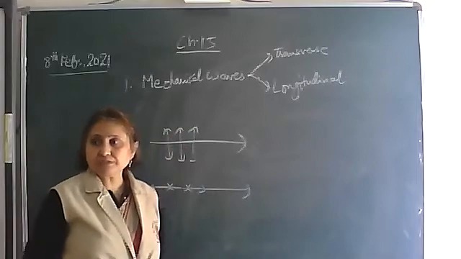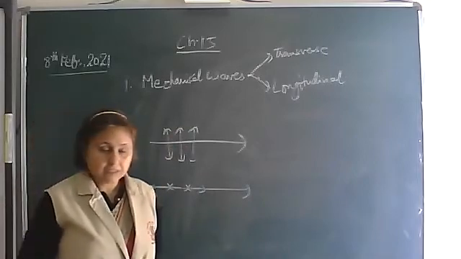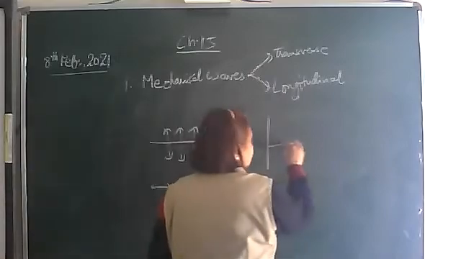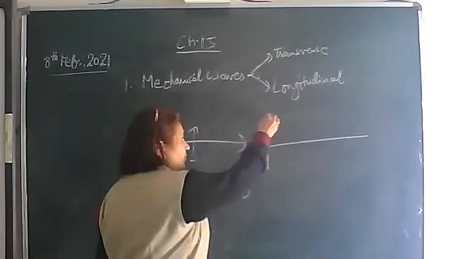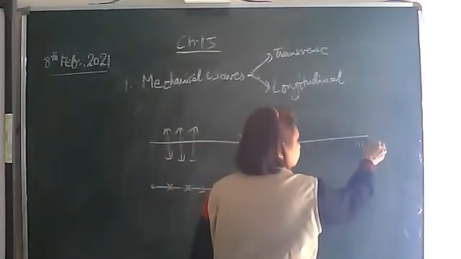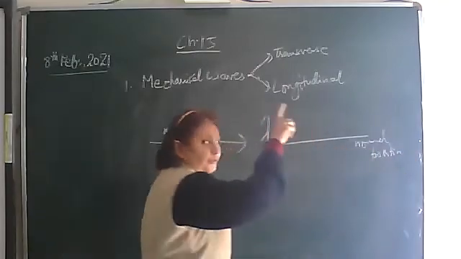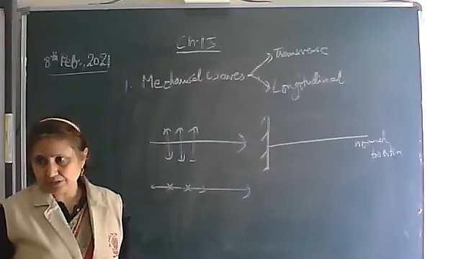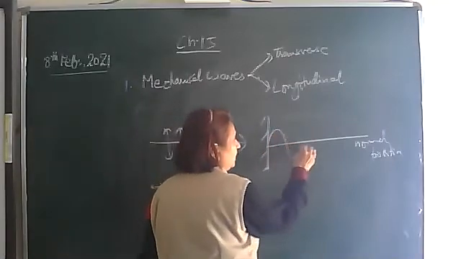These transverse waves travel in the form of crest and trough. I think we have studied this in lower classes. Suppose this is a string, a rope, which is tied to a rigid support. This is the normal position. Now, if you give a jerk in the upward direction, the particles of the rope move up and down.